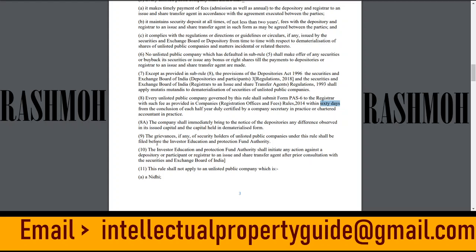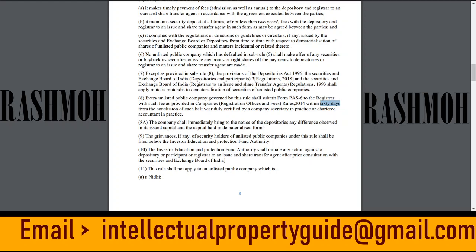Suppose we have to compare the issued capital and the shares already in dematerialized form. There is a possibility that the holders of the shares might be holding those shares in physical form. So, in order to match those things, the company shall immediately bring to notice that, yes, we have 80% of our share capital in dematerialized form and 20% in physical form. So, if a shareholder submits a request for dematerialization with the company, then the difference must be immediately